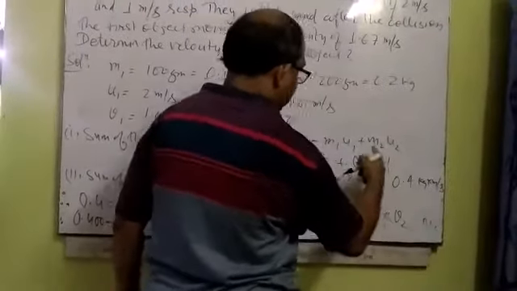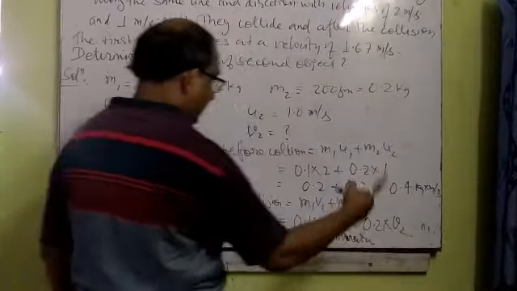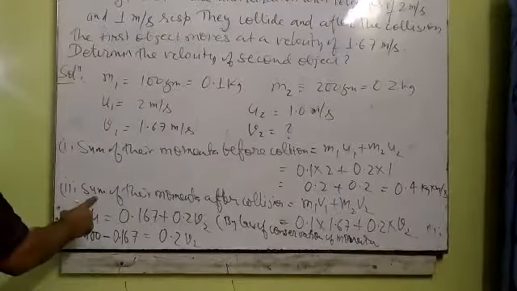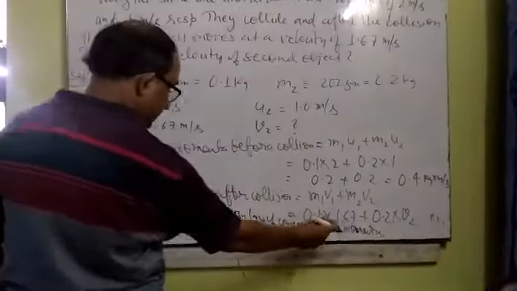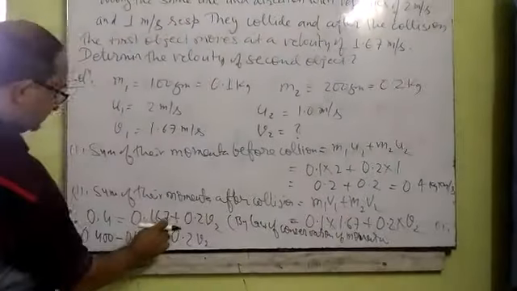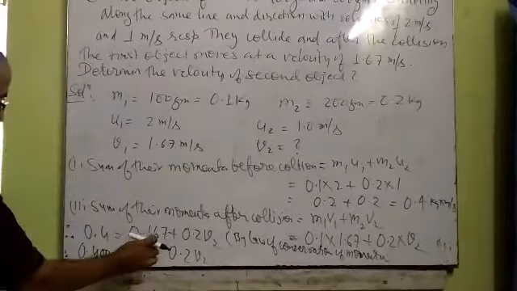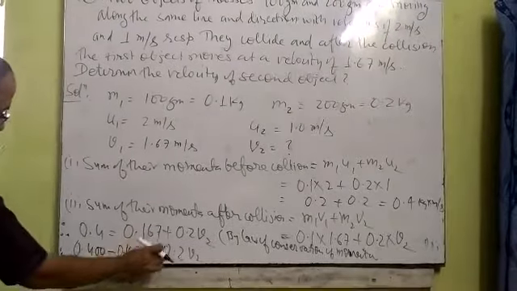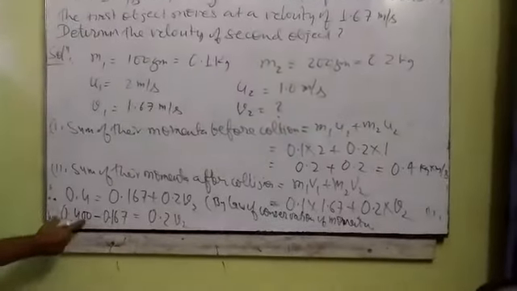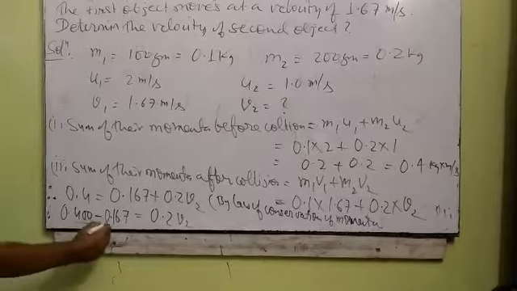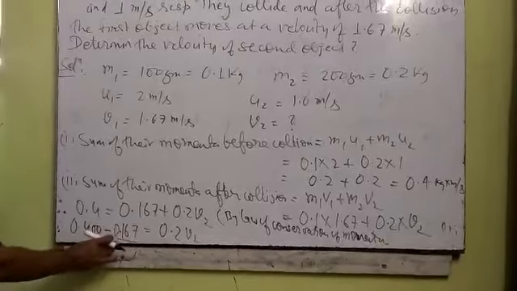We can compare the results of the first and second because the momentum before collision and momentum after collision remain unchanged. So the sum of the momentum before collision, which is 0.4, will be equal to the sum of the momentum after collision. We can take the product of these two, it will be 0.167, and the product of 0.2 into V2 is 0.2 V2. Now bring this 0.167 to the left side, and I have written 0.4 as 0.400, meaning for making equal decimal places, I put two 0s just behind the 4, and then subtraction can take place.